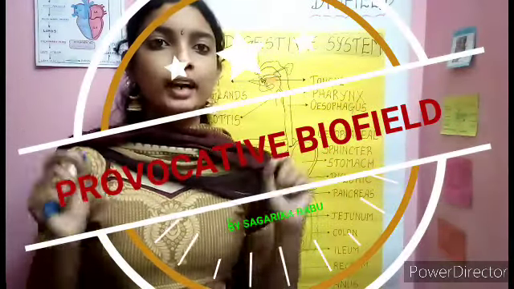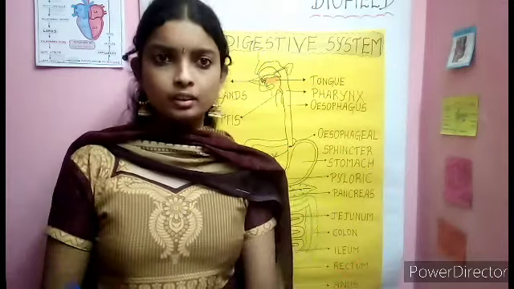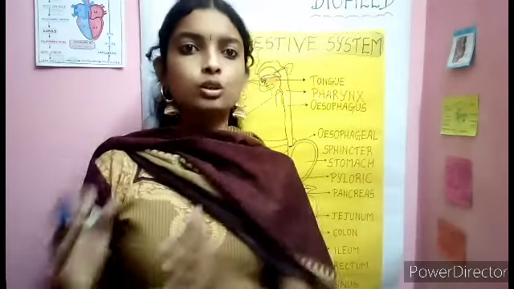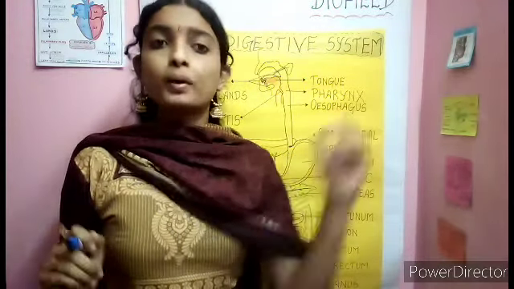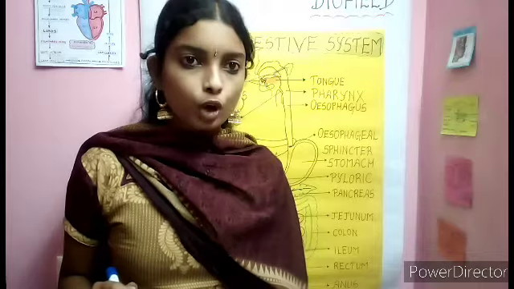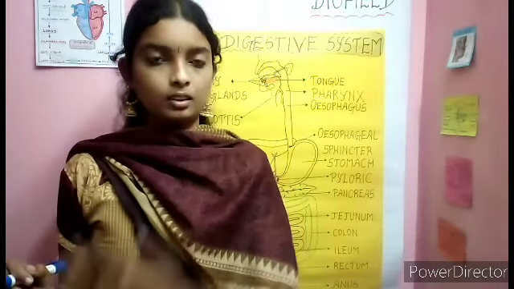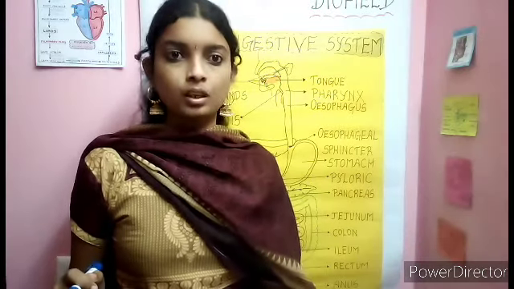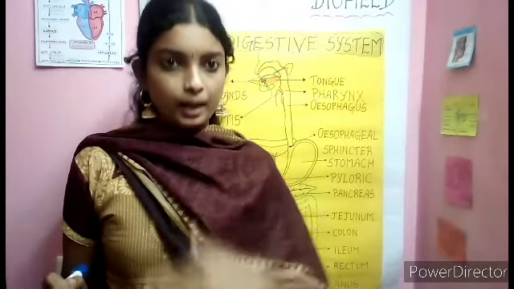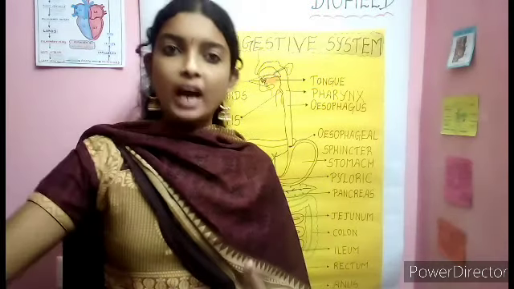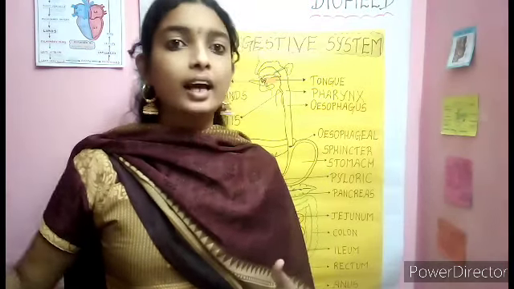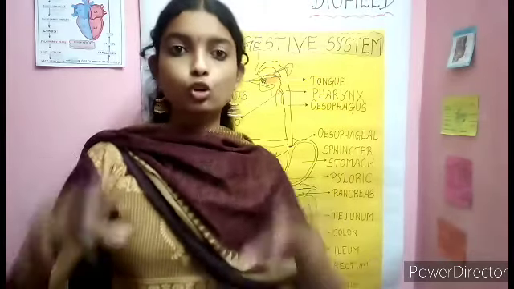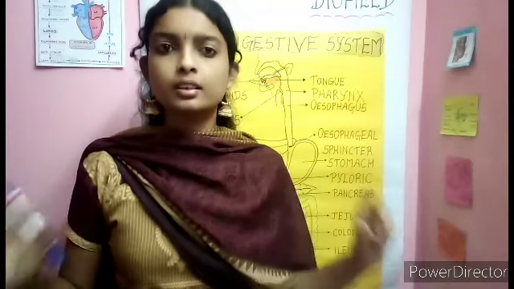This video is about the digestive system. What is digestion? Digestion is the breakdown of complex food molecules into simple substances. What are the complex food molecules? Carbohydrates, proteins and fats. Carbohydrates break down into sugars or glucose. Protein breaks down into amino acids. Fat breaks down into fatty acids and glycerol. This process of breaking down complex food molecules into simple substances is digestion.